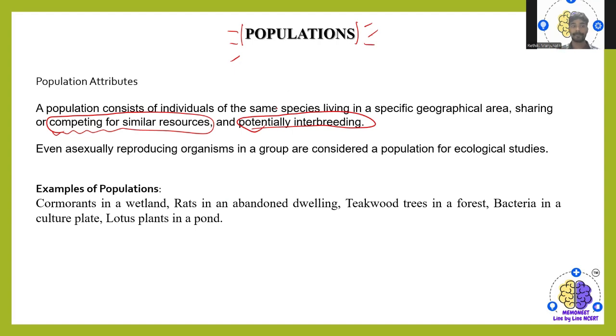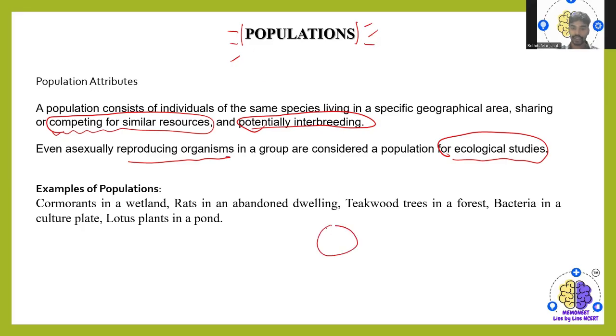Asexually reproducing organisms in a group are also considered a population for ecological study. For example, cormorants in the wetlands, rats in an abandoned dwelling, teak wood trees in the forest, bacteria in the culture plate, lotus plants in the ponds, all these come as a population.